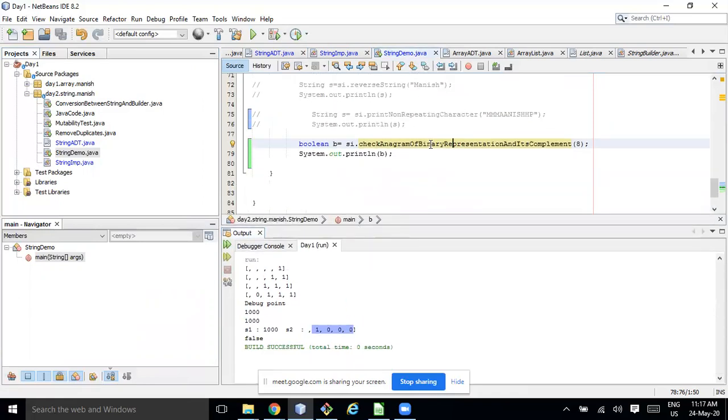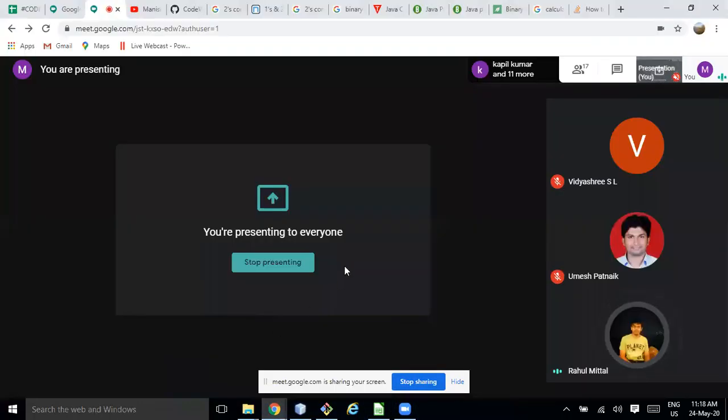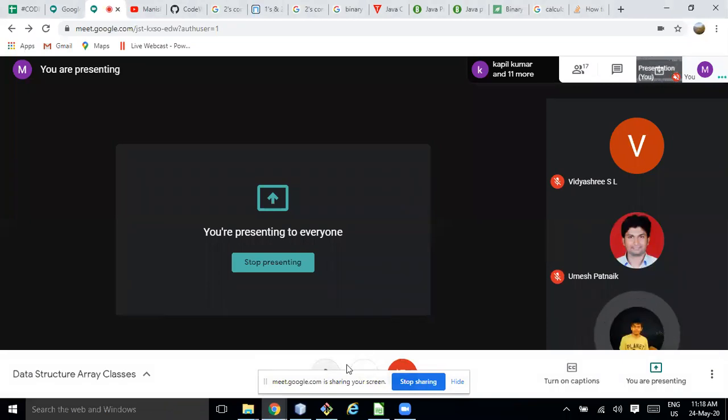Meanwhile, Rahul, you can share your screen. Sure. Yeah. At the same time, I'll resolve my issue. Yeah, you will have to share your screen.